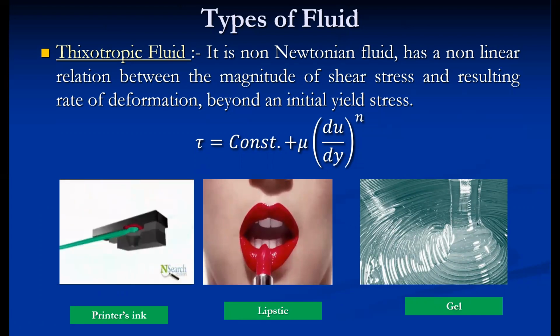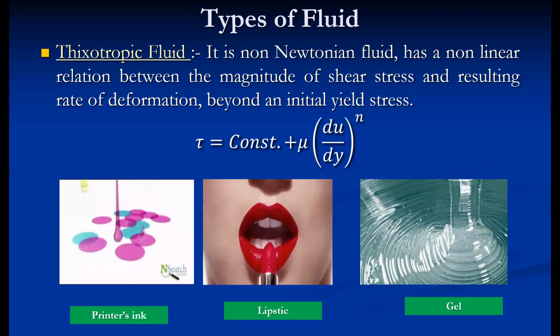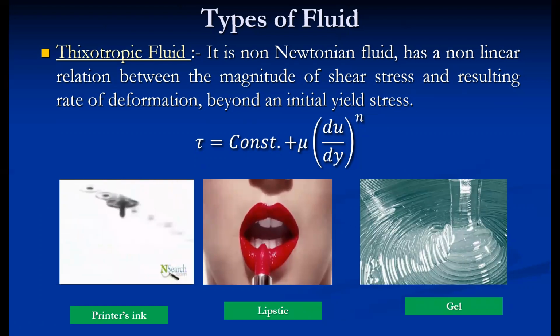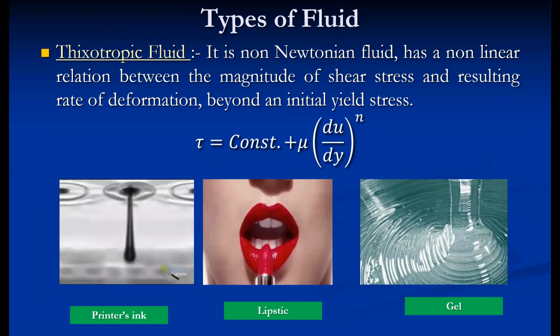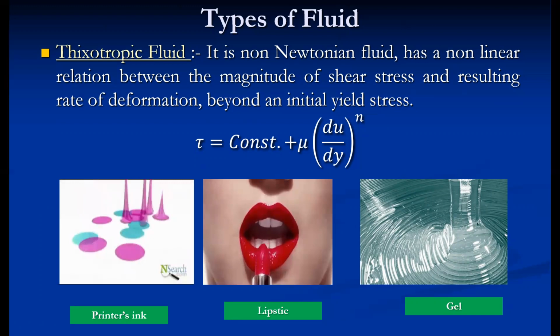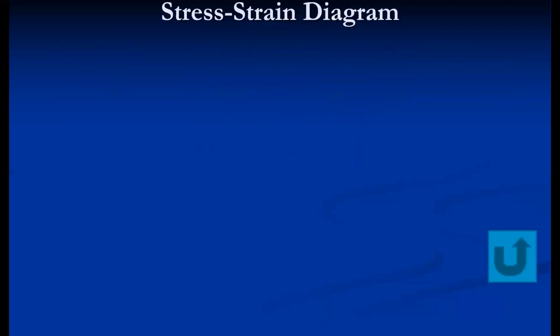So these are the fluids, and the science related with these fluids, except Newtonian fluid, is called rheology. The analysis part is beyond the scope of this syllabus. Only the study part is there, but you must know these types of fluids and their representation on the stress strain diagram. So in summary, we can revise.